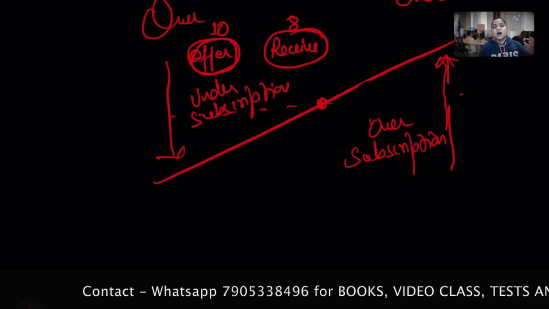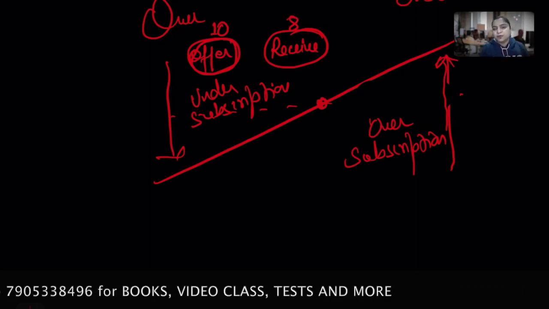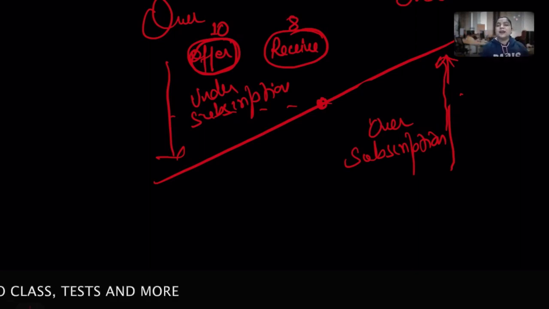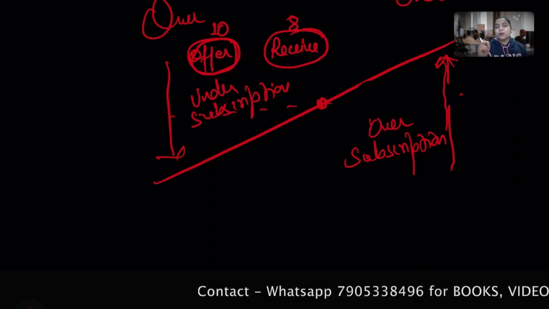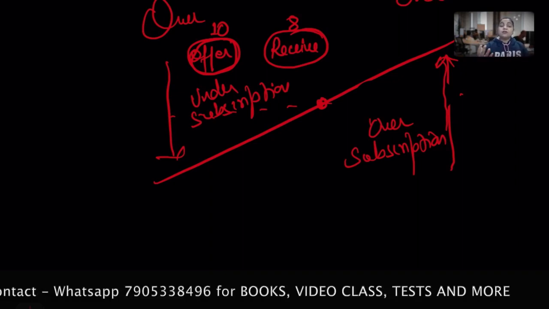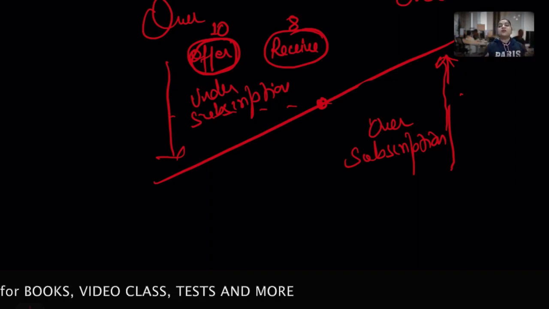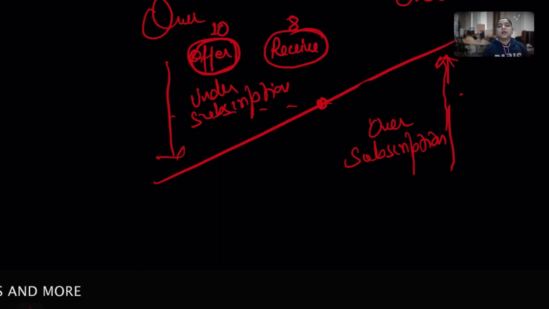I may offer 10 or 100, just for your understanding, but I receive less, 8. That is a situation of under subscription: the company, that is me, receives fewer applications than the number I offered to the public to subscribe for.